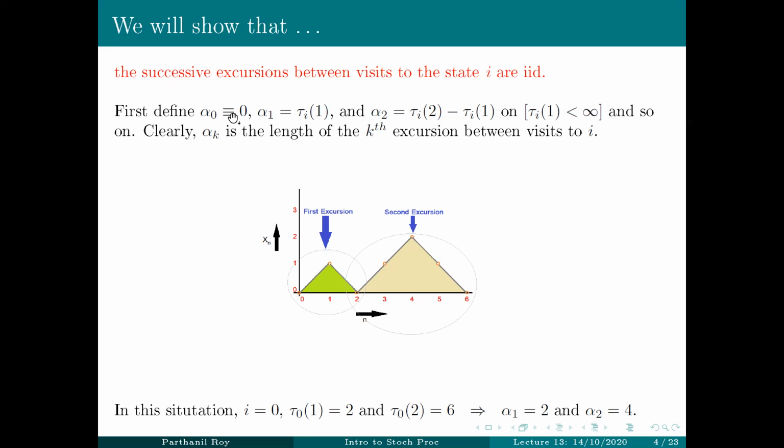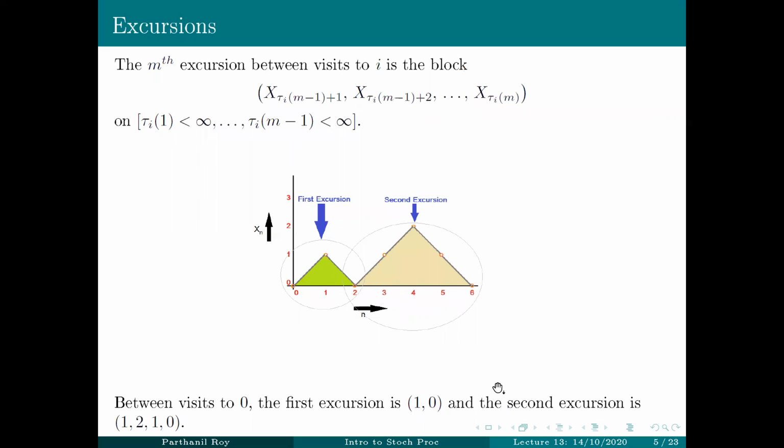So the definition is therefore, alpha 1 is just the first return time. Alpha 2 is the difference between the second return time and the first return time. Of course, this is defined on the event when the first return time is finite, because otherwise the second return time is not well defined and therefore alpha 2 is not well defined. And so on. You can define it this way. Now, the mth excursion would be the block that starts right after the (m-1)th return time and ends at the mth return time.